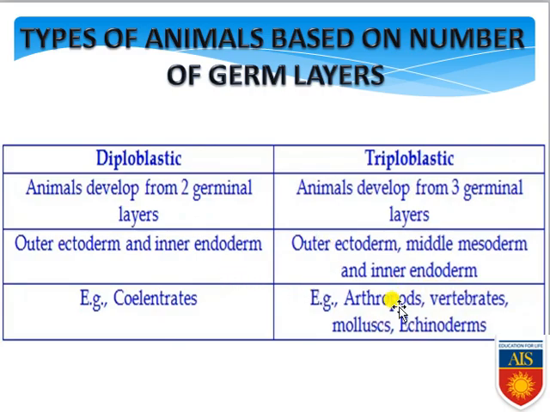Keep it in your mind. Here it is written Arthropoda, vertebrate, mollusca, echinodermata, but starting from platyhelminths onwards, they are all triploblastic. Before that, Porifera, Cnidaria, Ctenophora have two distinct germinal layers, ectoderm and endoderm, and in between the ectoderm and endoderm, they do not have mesoderm, but the precursor form of the mesoderm is present, that is mesenchyme, but they will be considered as diploblastic organisms.